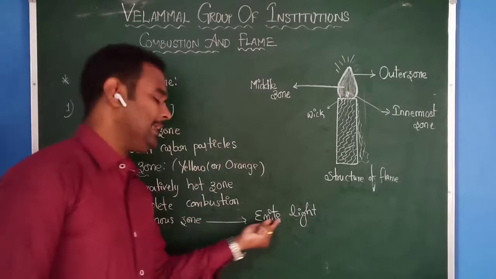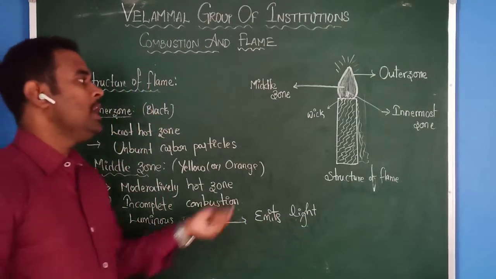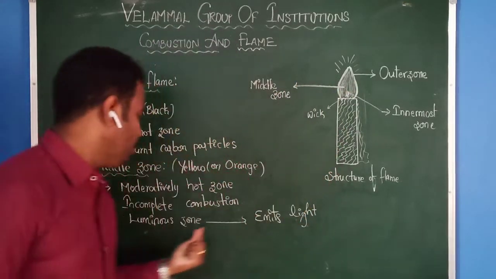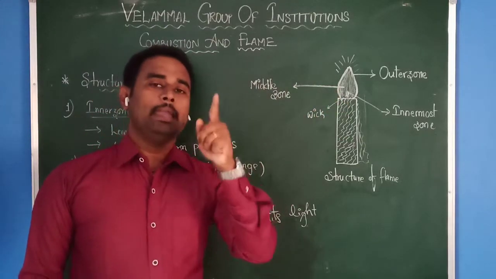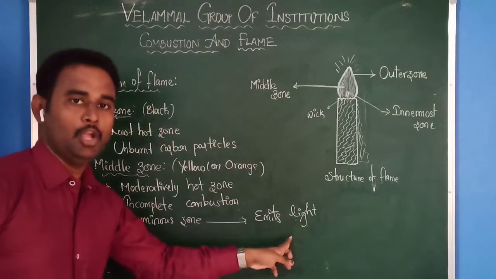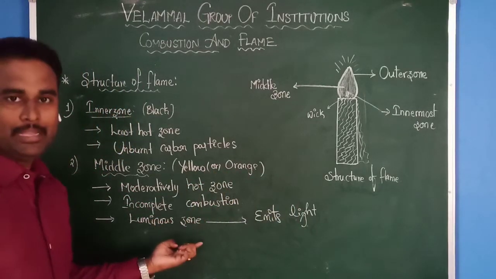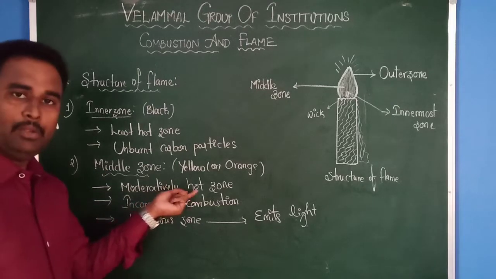Emitting light is nothing but being luminous. That's why the middle zone in a candle flame is called the luminous zone, because it can emit light. Okay, and it is called the moderately hot zone.